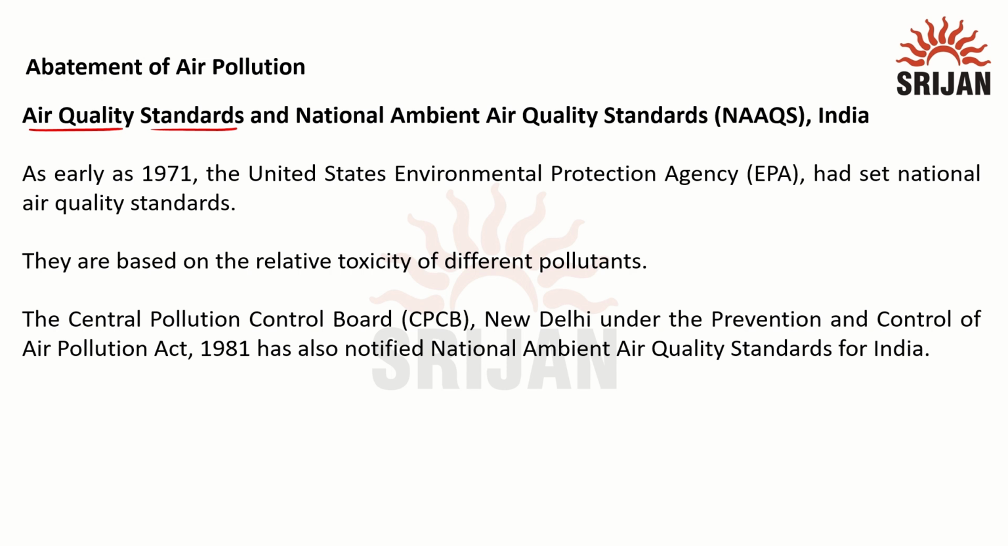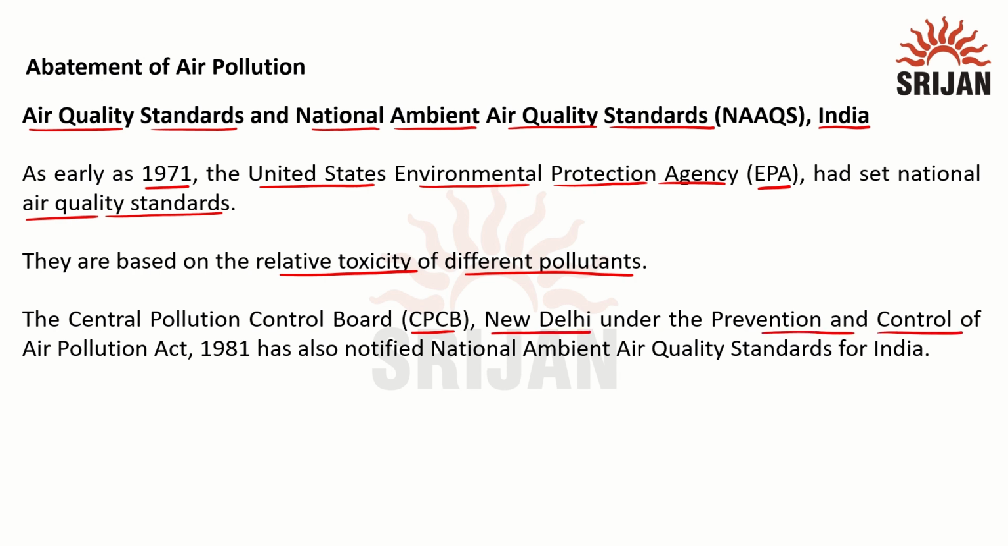Air quality standards and National Ambient Air Quality Standards India, they both have set standardized rules. As early as 1971, the United States Environmental Protection Agency, that is EPA, had set national air quality standards. They are based on the relative toxicity of different pollutants. The Central Pollution Control Board, that is CPCB, located in New Delhi, under the Prevention and Control of Air Pollution Act 1981, has also notified National Ambient Air Quality Standards for India.